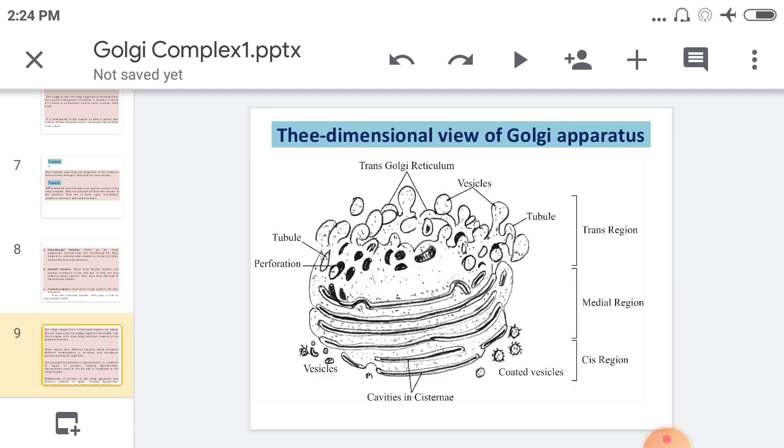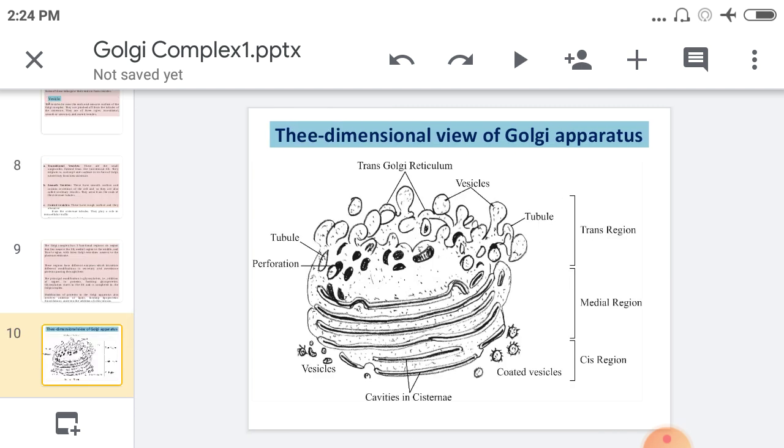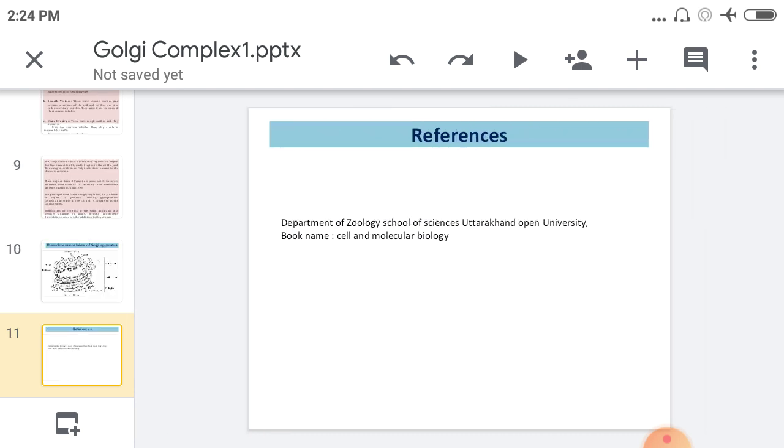Then going toward the three-dimensional view of the Golgi apparatus. Here the different regions are present. You know that here the trans region, middle region, and cis region are present. It means this Golgi complex has three different regions. Here the cisternae structure, then tubules and vesicle structures are present. This is all about the Golgi complex.